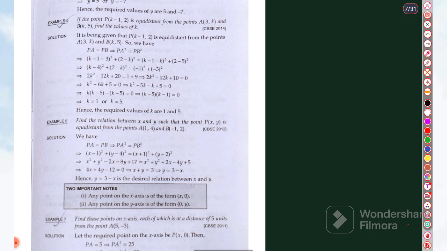Yes, now you see this. Example 5 is a very good question, and this kind of K-related question generally comes, CBSE Board 2014. So what is the question? Let's see: if the point P is equidistant from point A and point B. I'm just trying to show the picture.